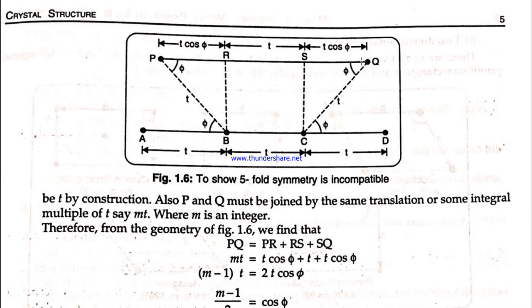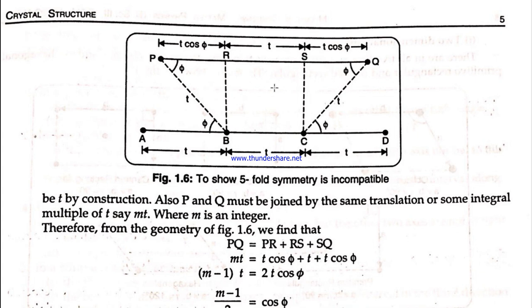Similarly, SQ will also be equal to t cos phi. So the complete distance between the point P and the point Q will be t cos phi plus t cos phi plus t, which is 2t cos phi plus t.